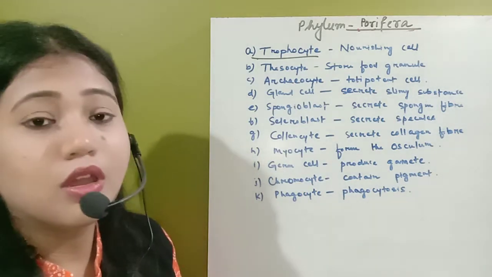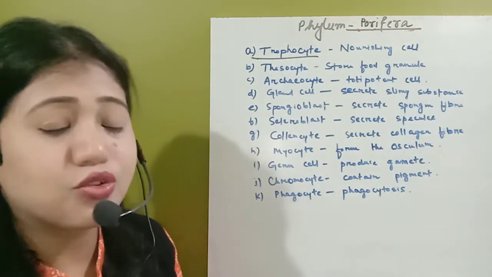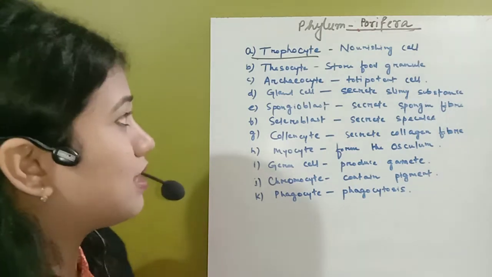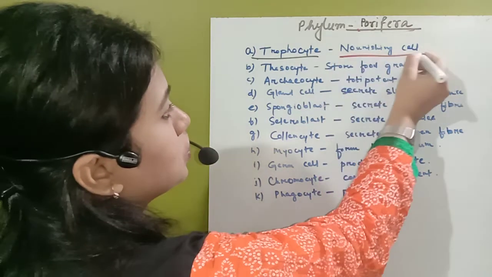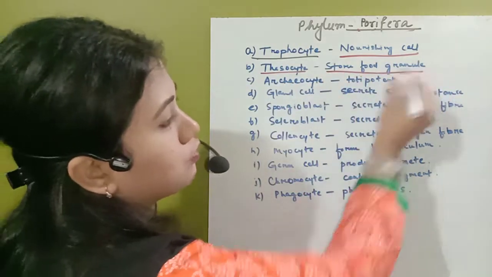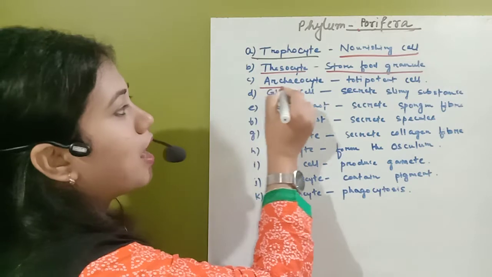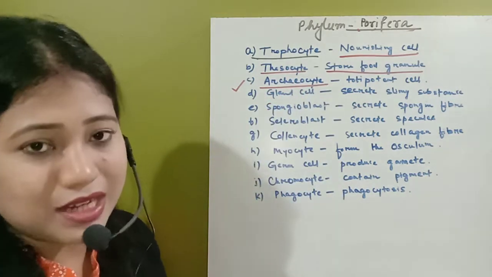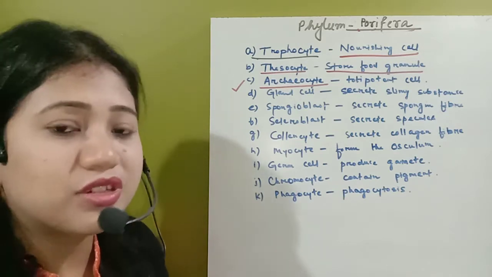Trophocyte: troph, as in autotroph, heterotroph. What does it mean? Troph means the nourishing part. So the trophocyte is the nourishing cell. Next one, thesocyte, this actually stores the food granules. Next one, archaeocyte, this has come a number of times in the exam. What is that archaeocyte? That is the totipotent cell.